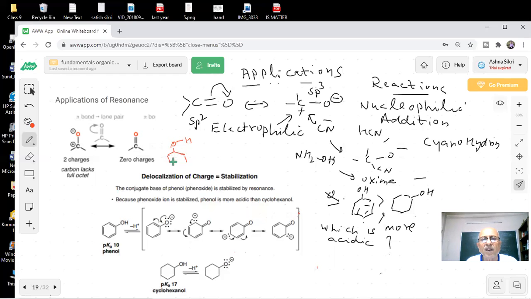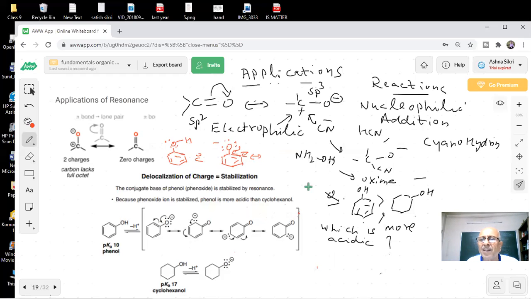What resonance does it have? Where is the resonance here? What is it showing? This is resonance stabilized. You know what is happening. You can draw all possibilities here.